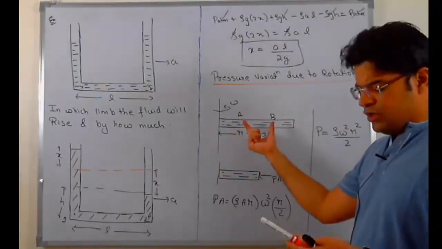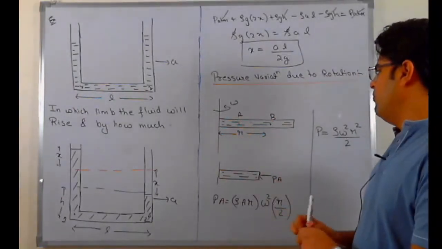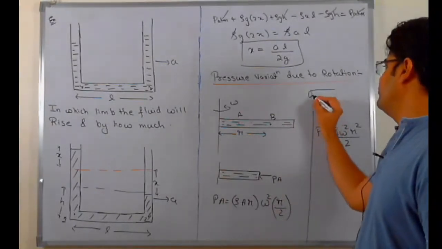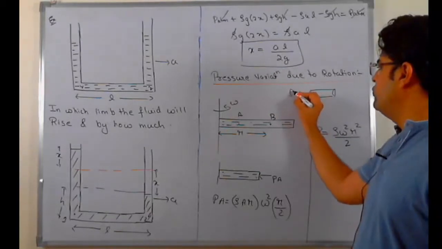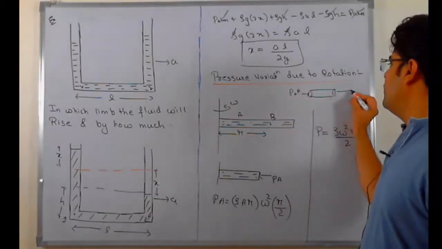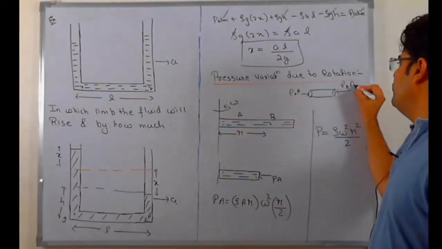If you visualize only this much of the cross-sectional part between A and B. Let's say pressure at A is PA. So here the force will be PA into A, and here the force will be PB into A.